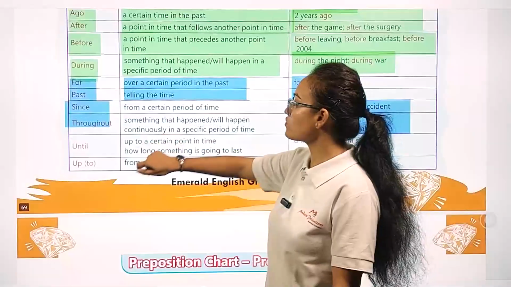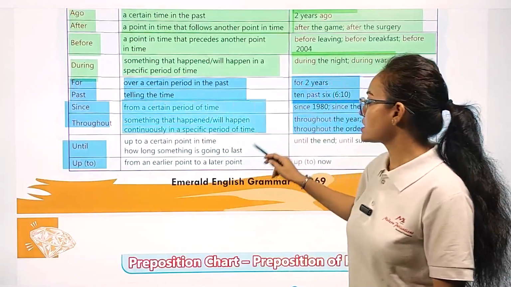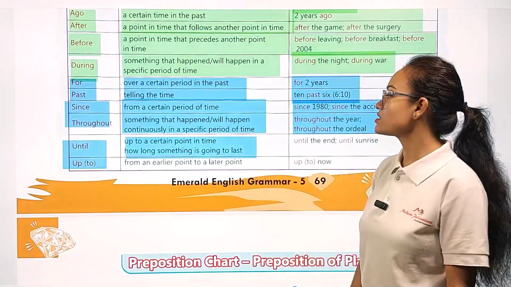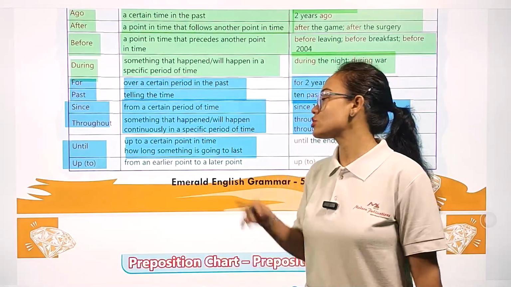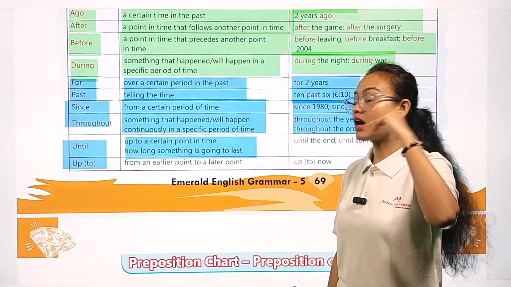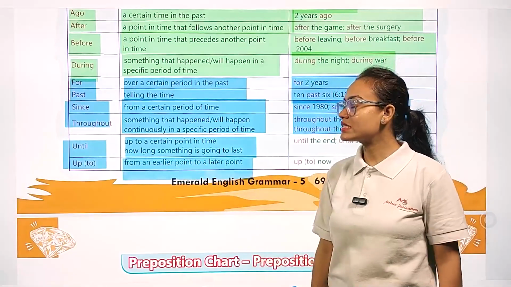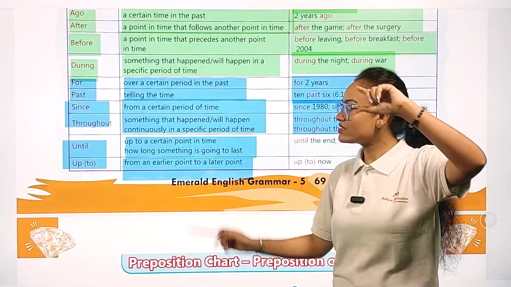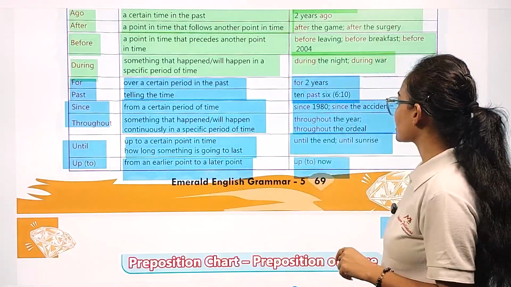Now the last two prepositions, until and up to. We use until up to a certain point in time, how long something is going to last, whenever we know the time limitation. And we use up to, or to, from an earlier point to a later point, whenever we know the starting point to the later point of time. Example, until the end, until sunrise, up to now.